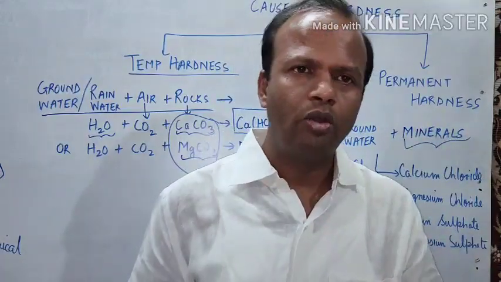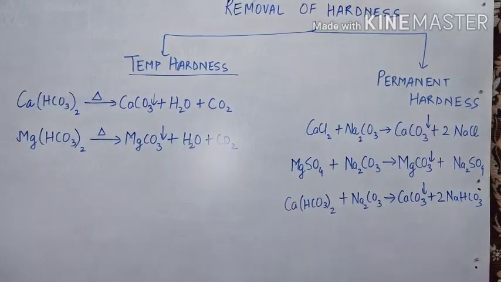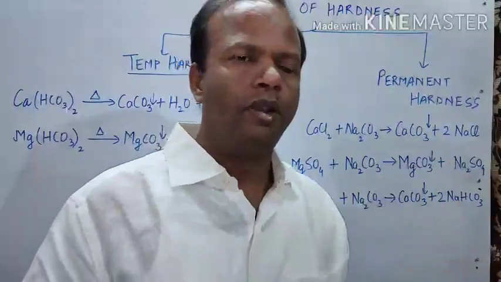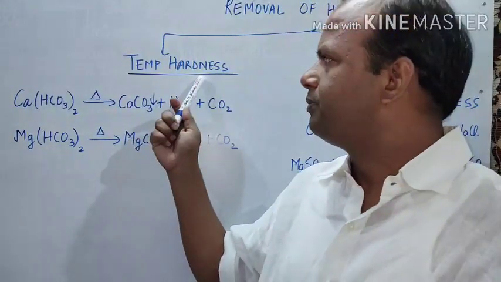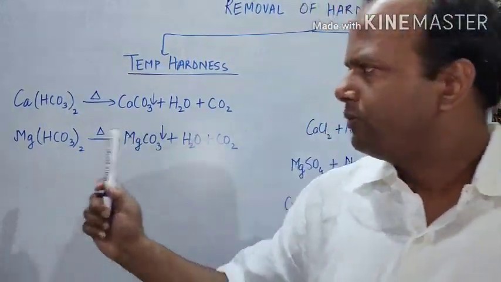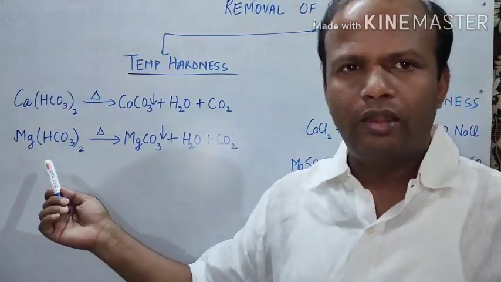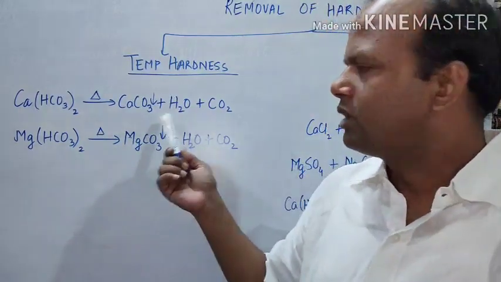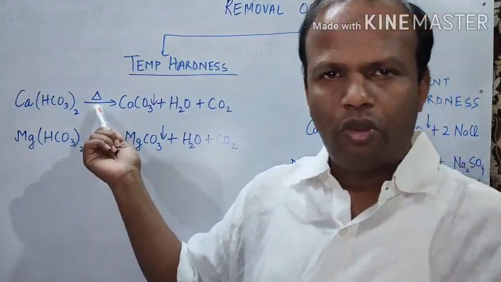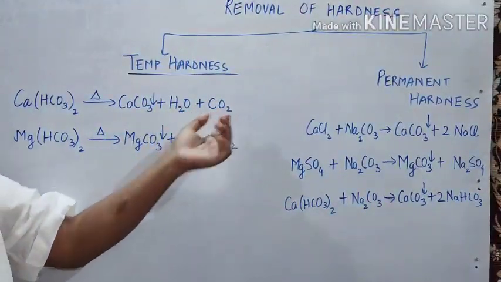Now next we will study how to remove temporary hardness and permanent hardness, the removal of hardness. For temporary hardness, we have calcium bicarbonate and magnesium bicarbonate responsible, so it is to be removed. The simple thing is, it is decomposed again to its carbonates by heating, by boiling it. This sign is for heat, for boiling, and simply we get the carbonate, calcium carbonate plus H2O plus CO2.